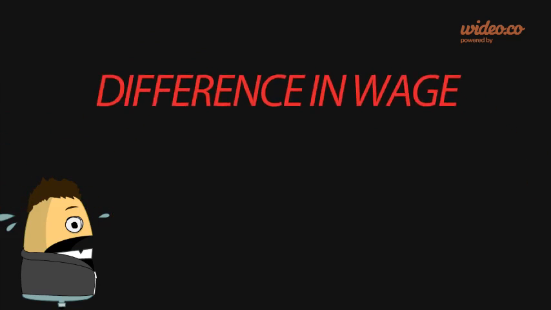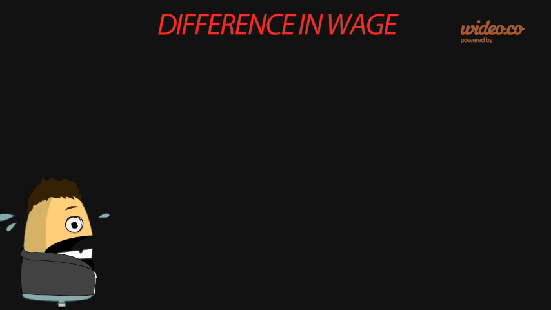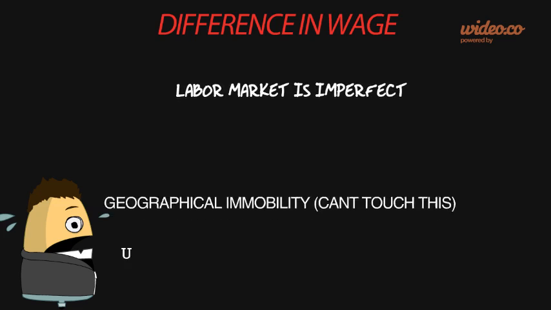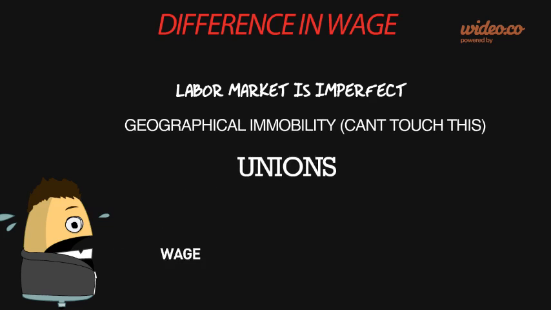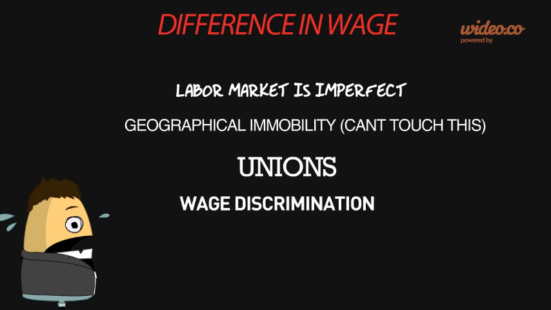Differences in wages. Why are there differences in wages in a perfectly competitive market? Well, the labor market itself has imperfections, such as misleading information or insufficient information. It also has geographical immobility, unions, and wage discrimination based on things such as gender, race, etc.